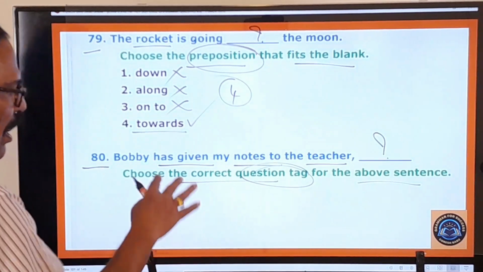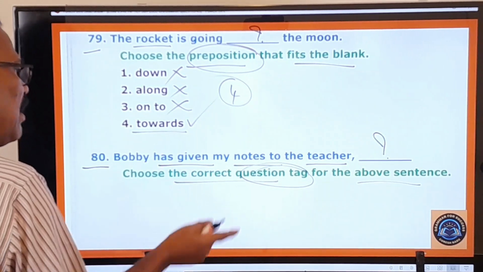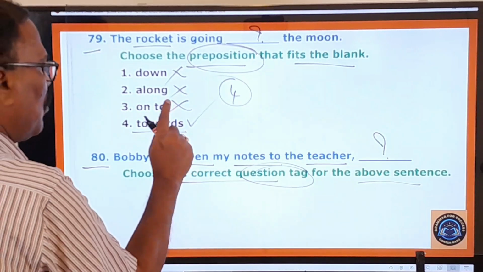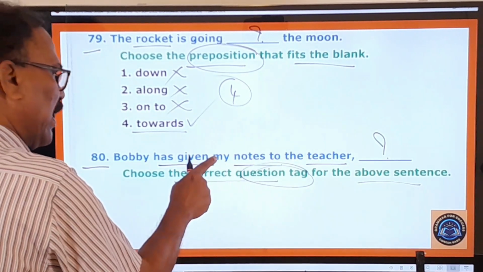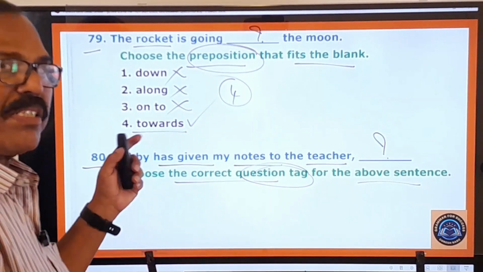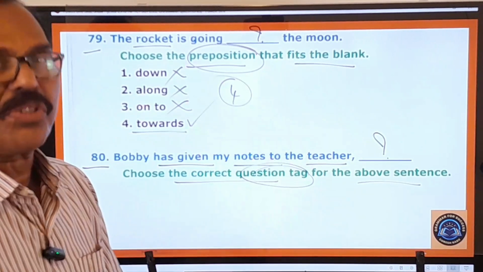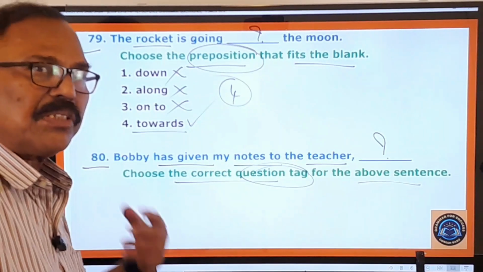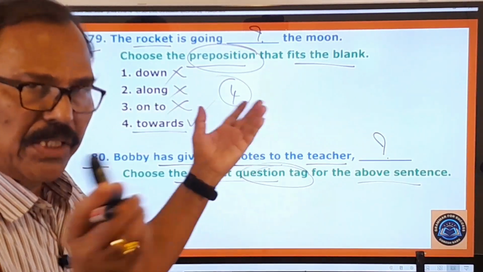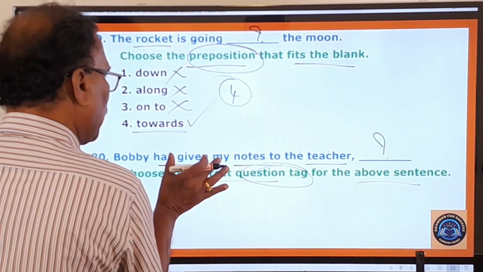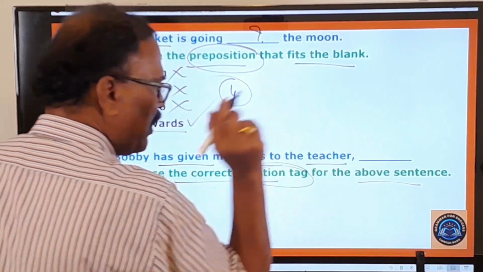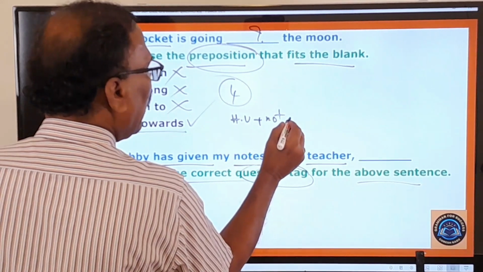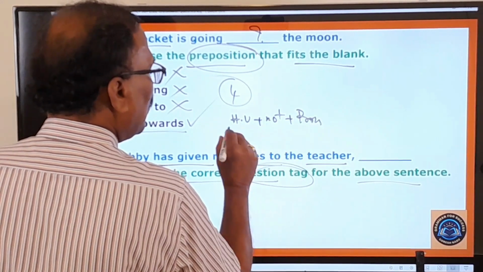So before we look at the options, let us change it on our own, because this is a positive statement. There is no "not" or "no" in the given sentence. That's why it is not a negative statement, it is only a positive statement. For a positive statement you must use what? A negative question tag. For a negative statement, you must use a positive question tag. That you know very well. So here, this is a positive statement, and then the question tag must be negative. Then you take the helping verb from that, plus you add not to that, plus the pronoun of the sentence. So this is the formula.